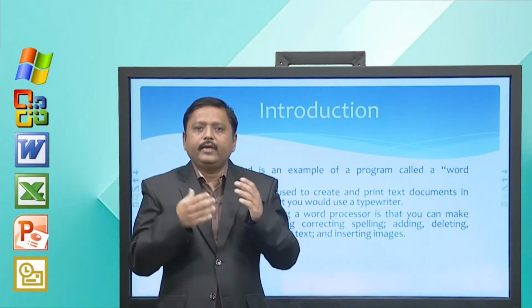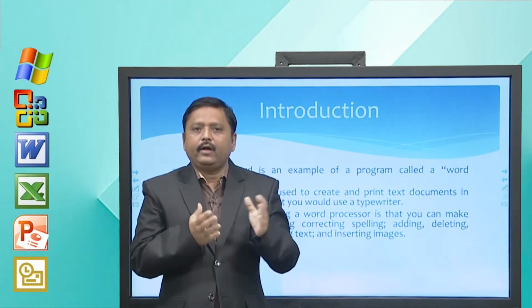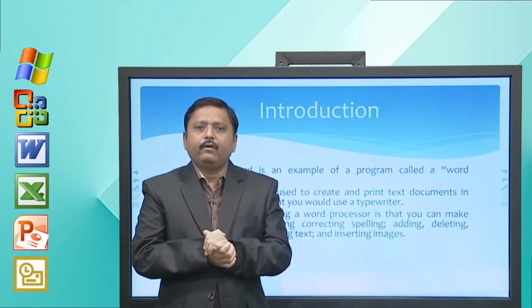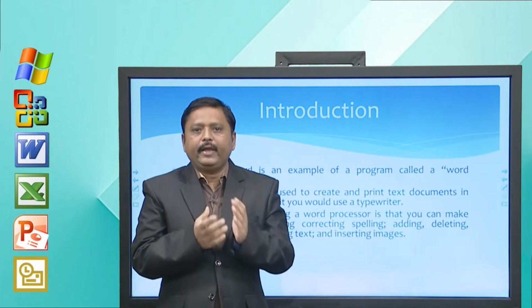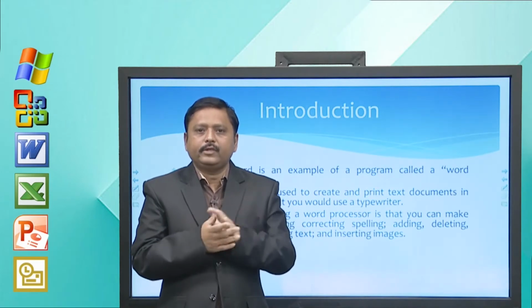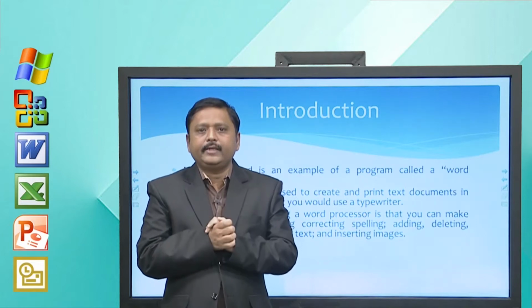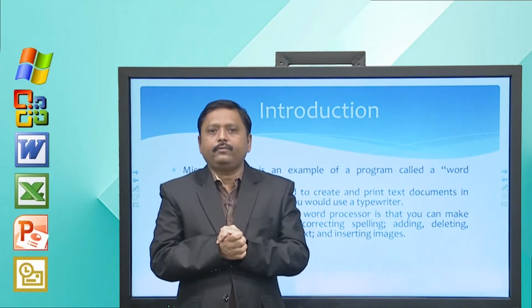You can even insert images and align your text. So, these are the benefits of using any word processing software including Microsoft Word. This is the basic advantage of Microsoft Word.